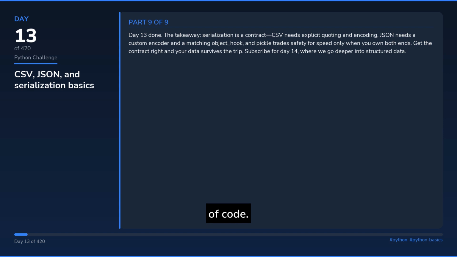Day 13 done. The takeaway: serialization is a contract. CSV needs explicit quoting and encoding, JSON needs a custom encoder and a matching object_hook, and pickle trades safety for speed, only when you own both ends. Get the contract right and your data survives the trip.